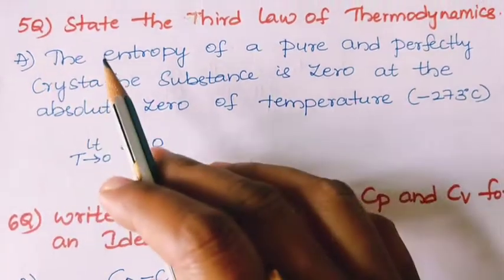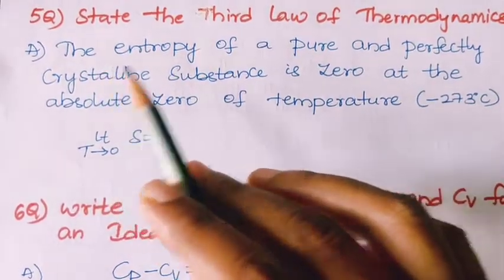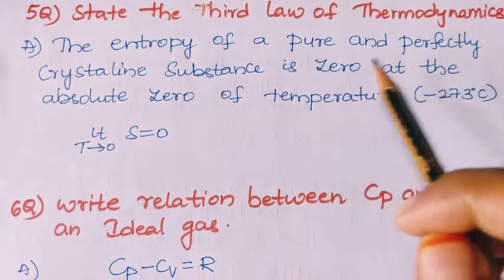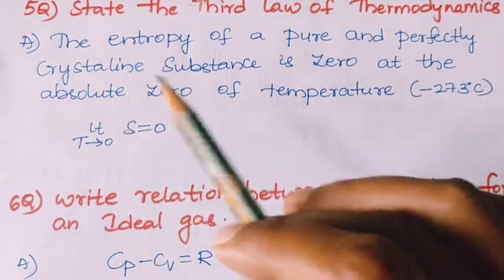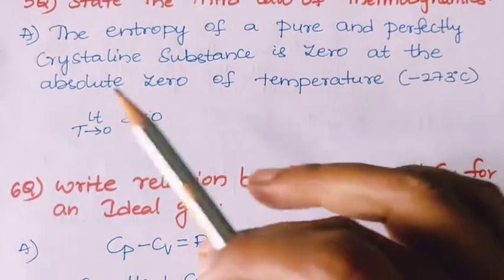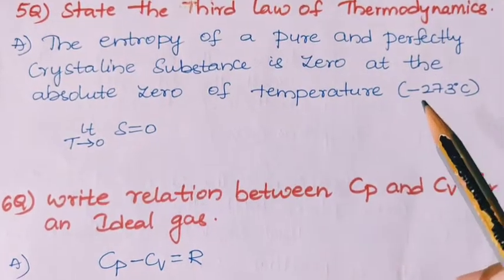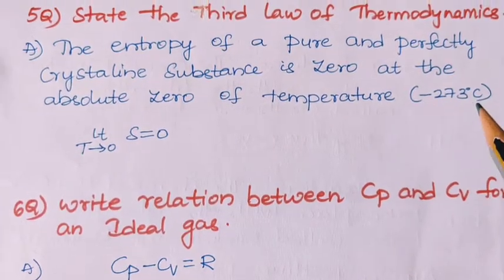Next question. State the third law of thermodynamics. The entropy of a pure and perfectly crystalline substance is 0 at the absolute zero of temperature. Here absolute zero of temperature is minus 273 degrees Celsius.